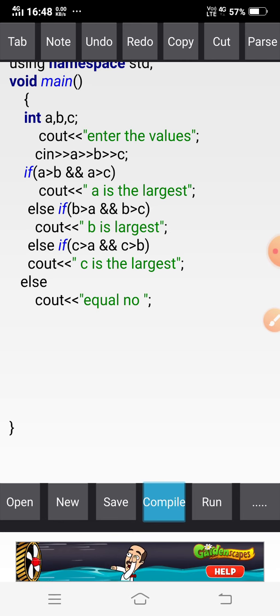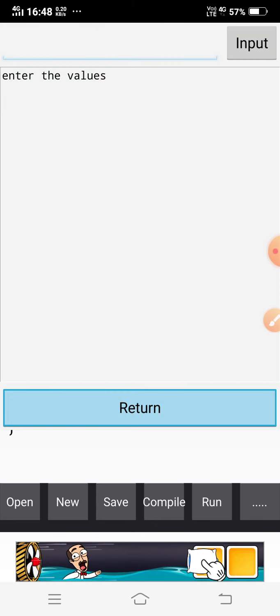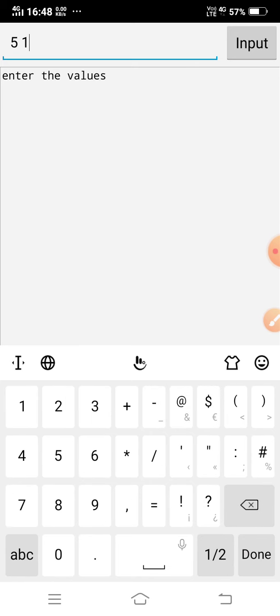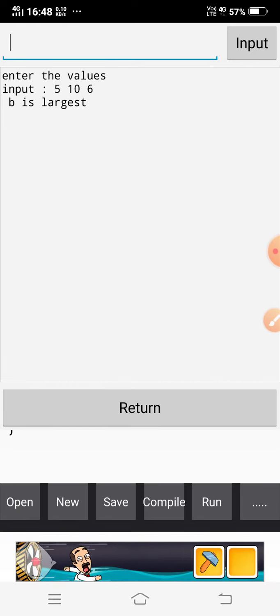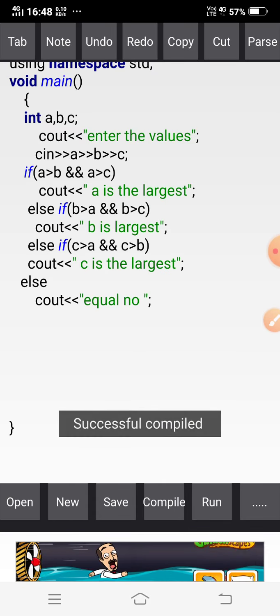Then compile. Successfully compiled. Now I have to enter the values. So my values will be, say, 5, 10 and 6. So see here, input 5, 10, 6. So B is largest. Okay. Again I am checking.